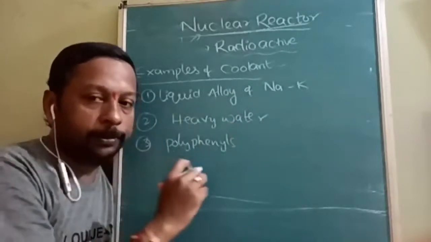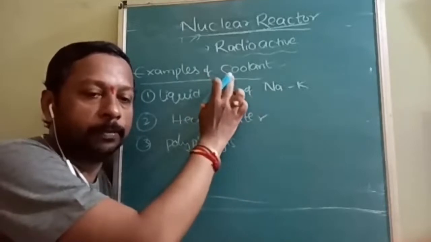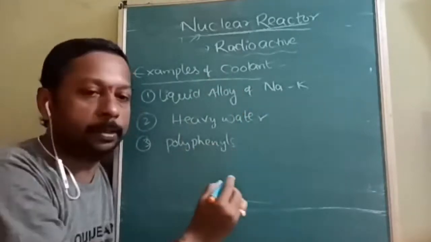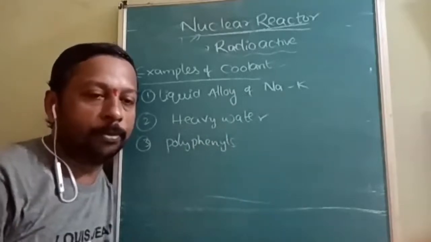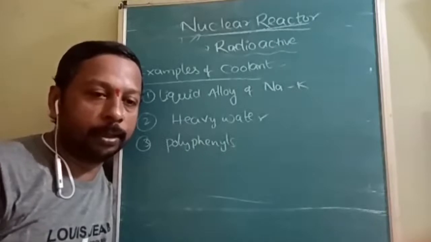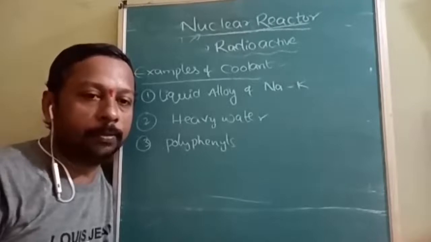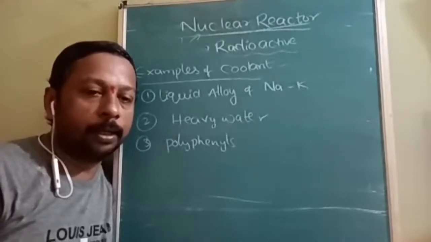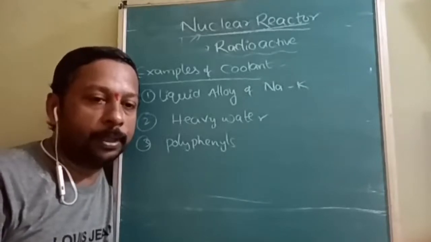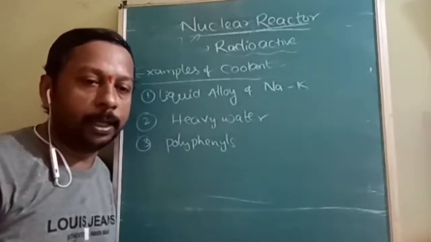So this liquid alloy of sodium and potassium will serve the purpose of the coolant, as will heavy water and polyphenols. Polyphenols means C6H5 units, more than one. When more than one benzene ring is attached together, that can serve the purpose of the coolant. Is it understood? So what is a nuclear reactor, how it is achieved, what are the terms used and their examples. Mostly it is anticipated that from this topic we will get direct objectives.